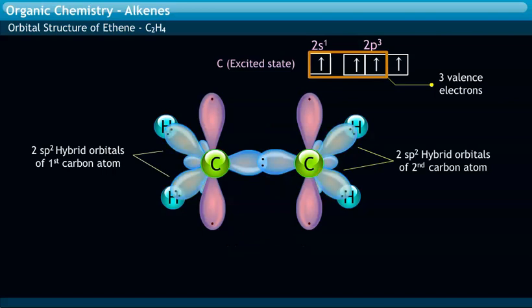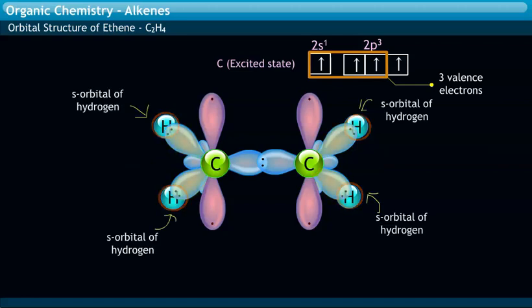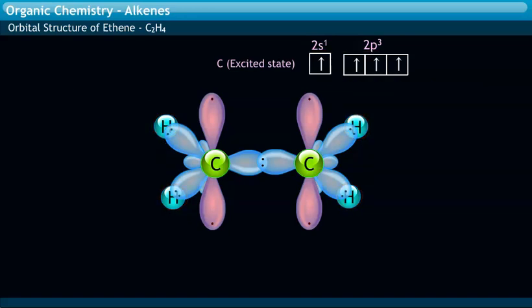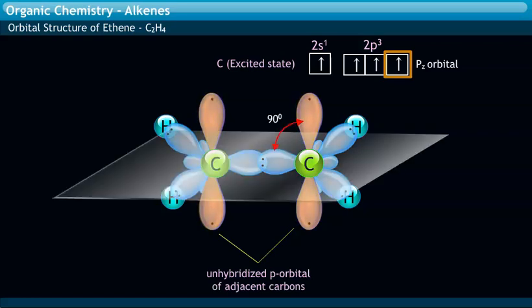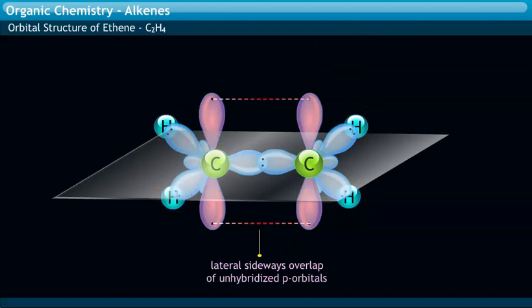The 2 other sp2 hybrid orbitals of carbon overlap with s orbitals of 2 hydrogens and thereby result in the formation of 2 sigma bonds, while the remaining 1 valence electron of each carbon atom lies in the unhybridized p orbital, which lies perpendicular to the plane of all other atoms. The lateral overlap of these 2 p orbitals results in the formation of a pi orbital or a pi bond.